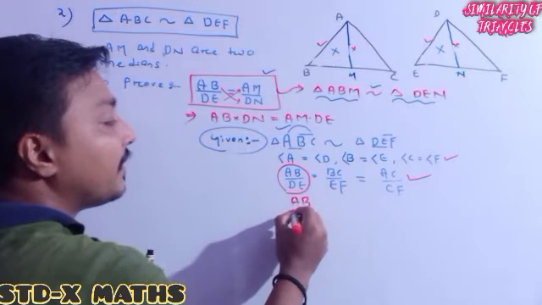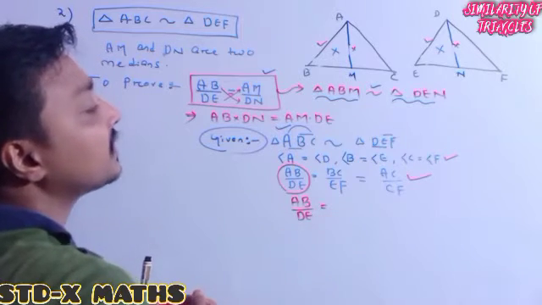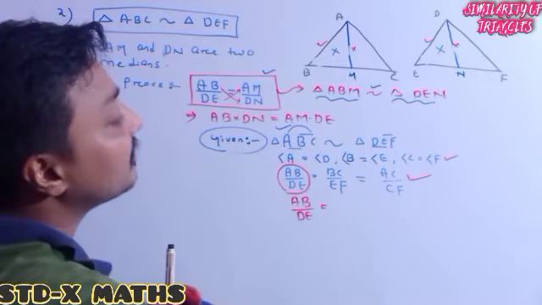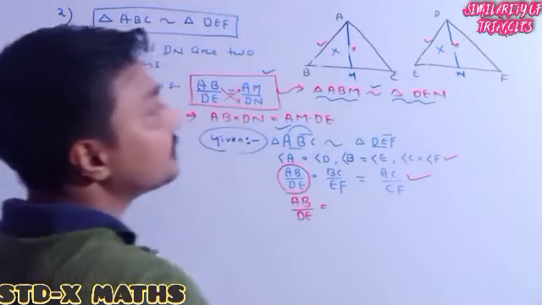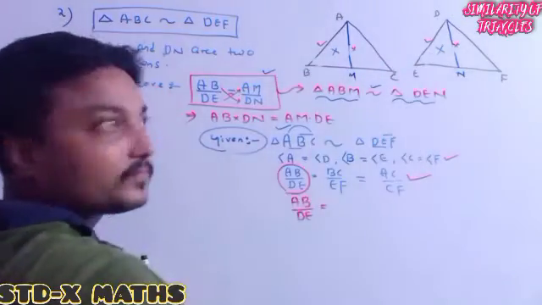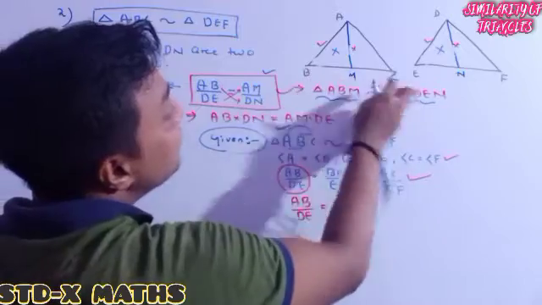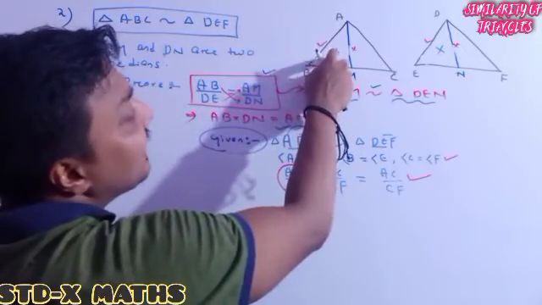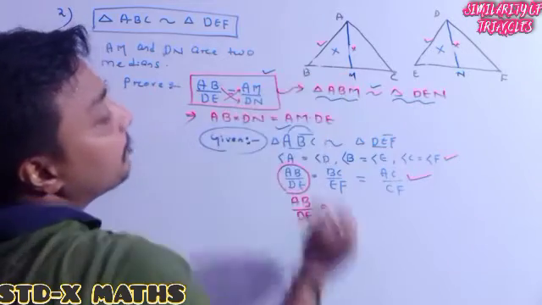AB divided by DE I am writing. Then after I will write BC divided by EF. BC means the larger one divided by EF. But I want the little triangle, I want this side, not the full side. The full side is BC, but I want to show that this little triangle is similar to this little triangle. So for which I want BM.